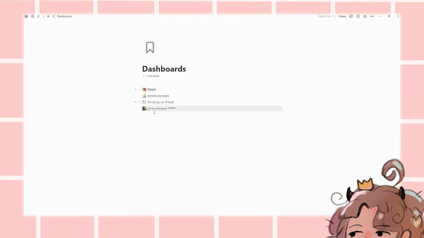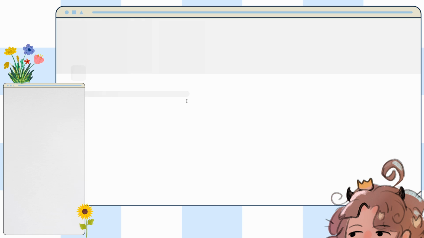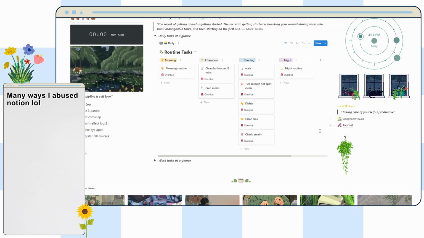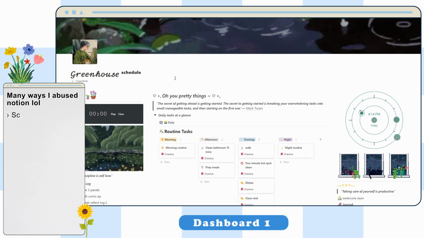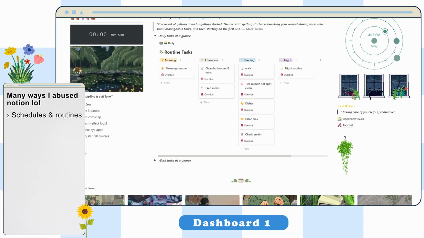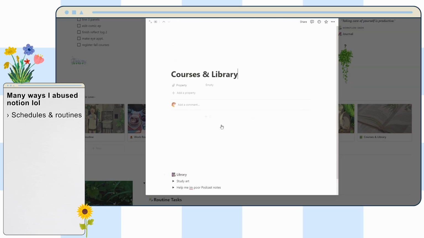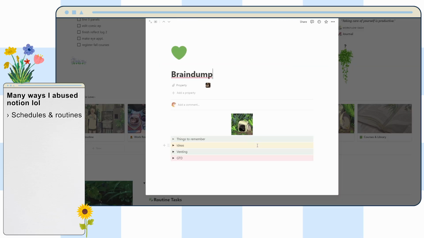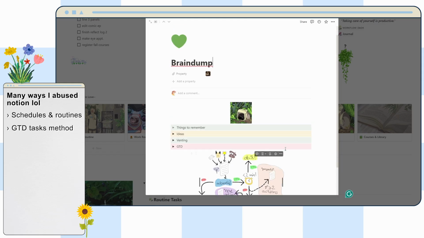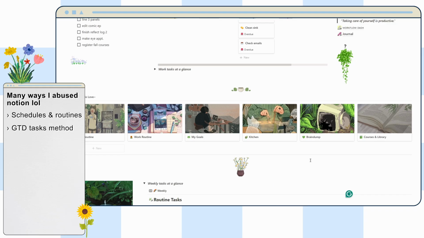Like, I love Notion and I love how I can make it so aesthetic and pretty, and we can go into some of these. Here is like a schedule one that I made. I was super into this phase of trying to figure out a to-do list or a routine that could work for me. And then I had sections here for certain things and I ended up not really using it too much. I tried to do a brain dump, inbox, the whole Getting Things Done. I've tried different methods, okay?